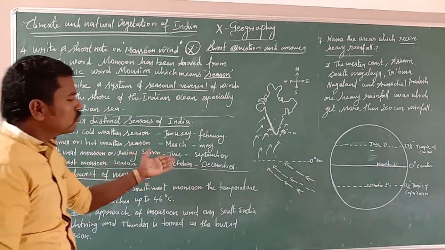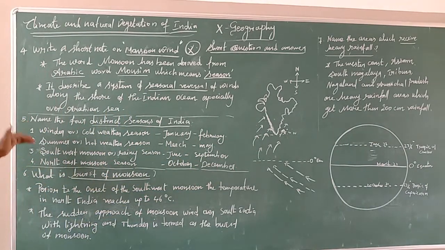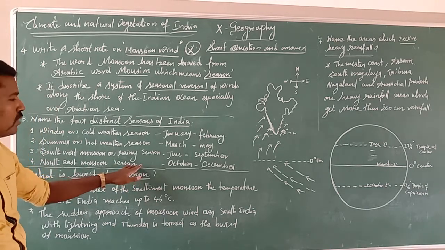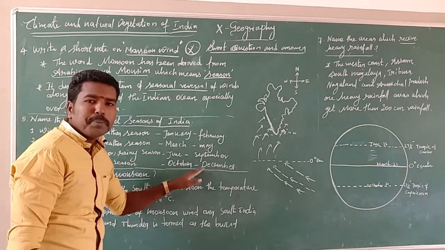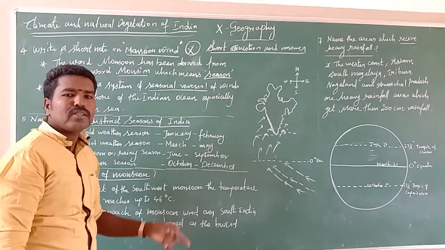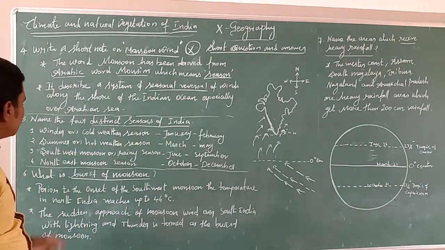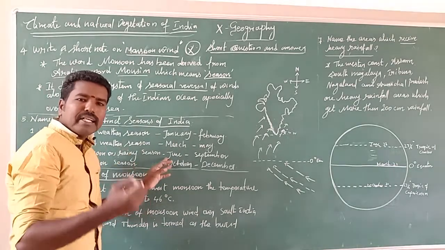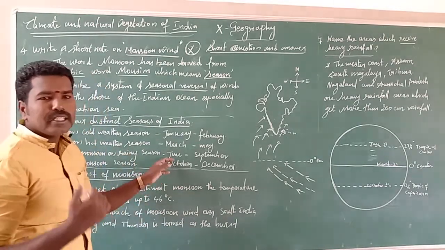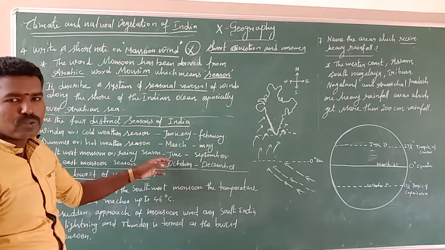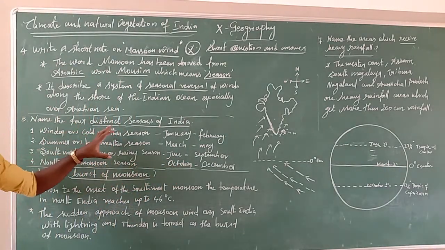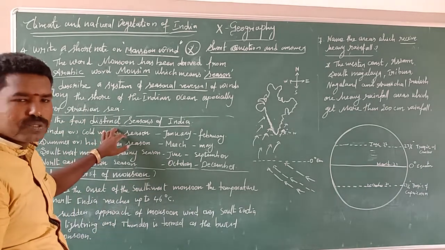The season starts from June to September. And finally the fourth important season is the northeast monsoon season: October, November and December. In these three months the northeast monsoon blows, giving rainfall to Tamil Nadu and the Andhra Pradesh coastal areas. So these are the four important distinct seasons, I mean seasons of different nature.